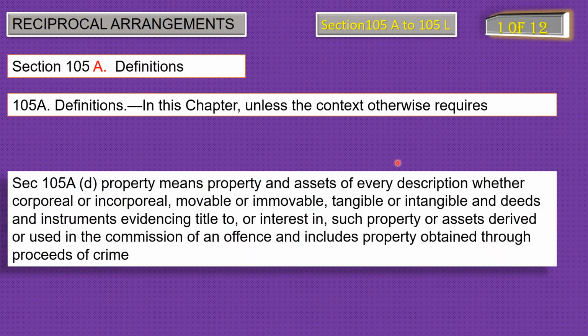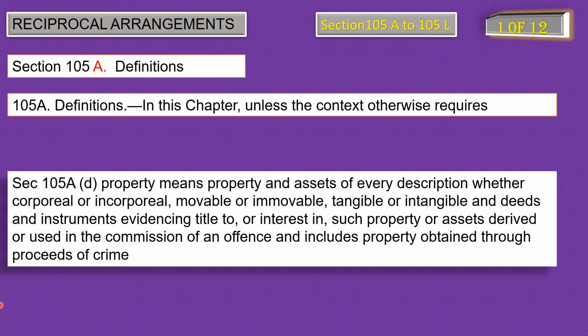Next comes clause D, property. Property means property and assets of every description, whether corporeal or incorporeal, movable or immovable, tangible or intangible, and deeds and instruments evidencing title to or interest in such property or assets derived or used in the commission of an offense, and includes property obtained through proceeds of crime.